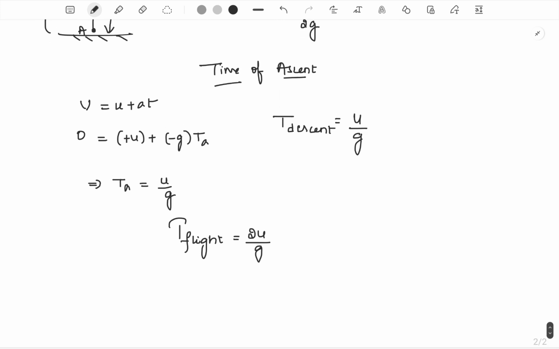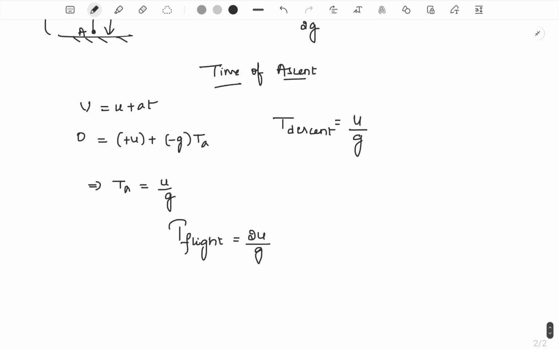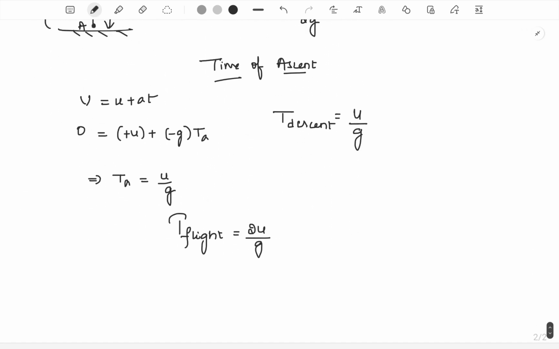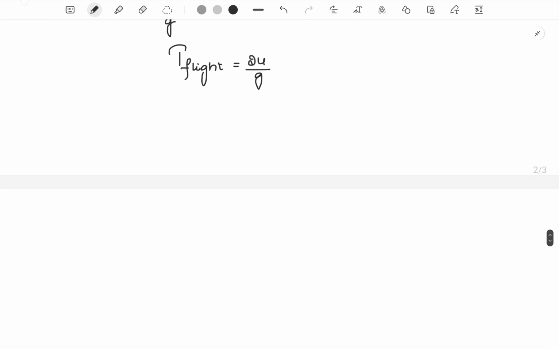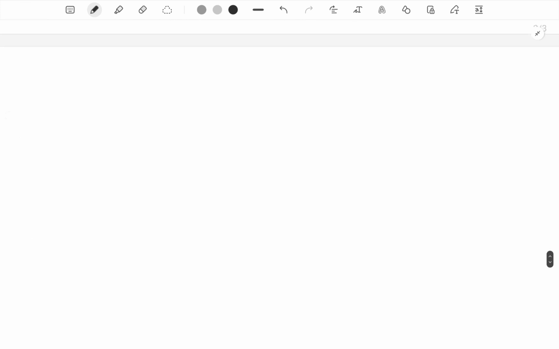Next, the velocity of the body. We have projected it with a speed u.